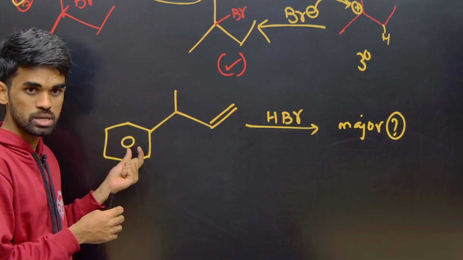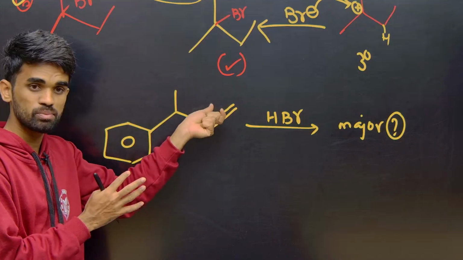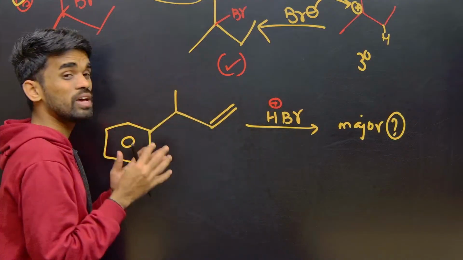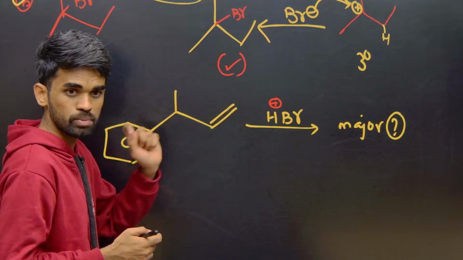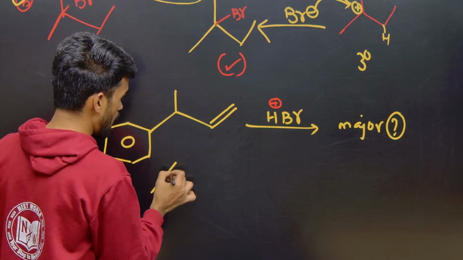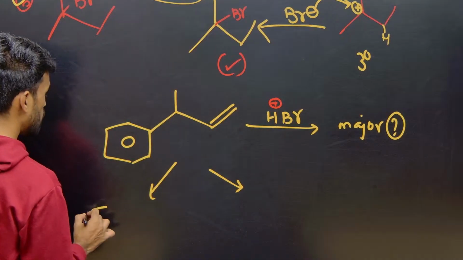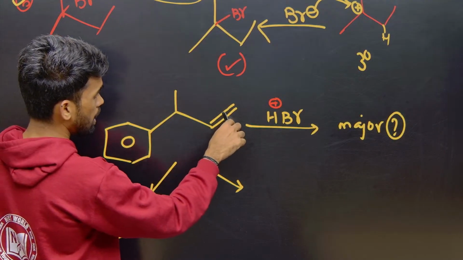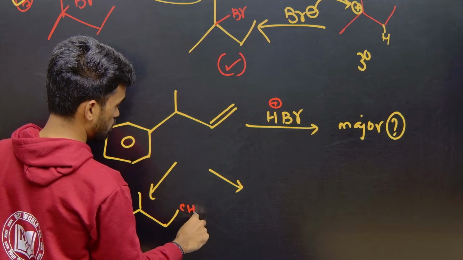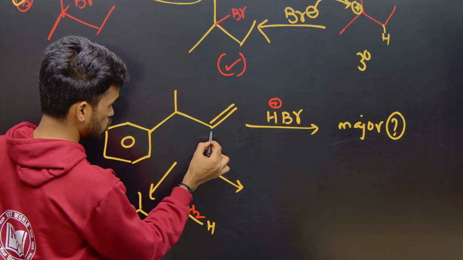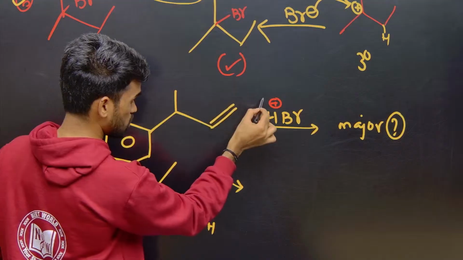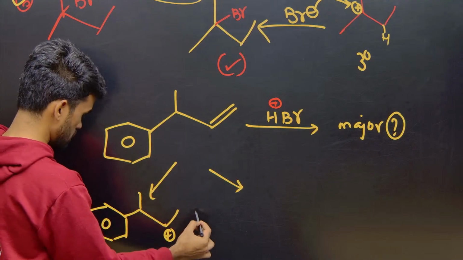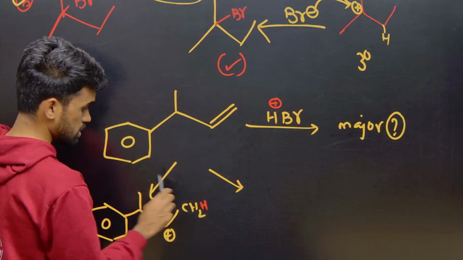But we know benzene is more stable, so it won't react. First of all, preference for more reactivity is for the double bond. So now you just add this H plus ion to this double bond. But where we need to add? Either on this carbon or that carbon. Just imagine you are adding on both sides, and write the respective products that come from both of them. What are the species formed? If I add H plus to this terminal carbon, I am adding this. So this carbon should get, because these bonded electrons are moving, a positive charge here. And this carbon is now having CH2 and one new hydrogen added, CH3.